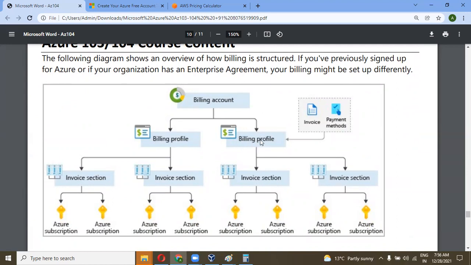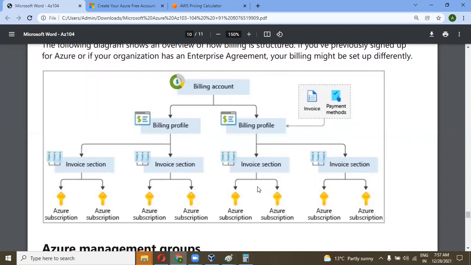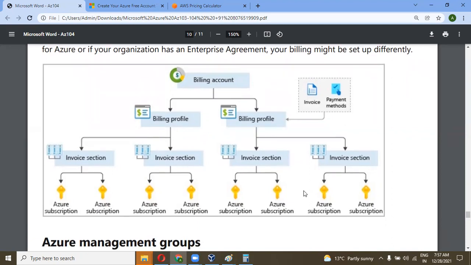The development team has a separate invoice, and the testing team has a separate invoice and payment method. So they can use a payment method here. For the invoice section, we can assign another subscription over here.